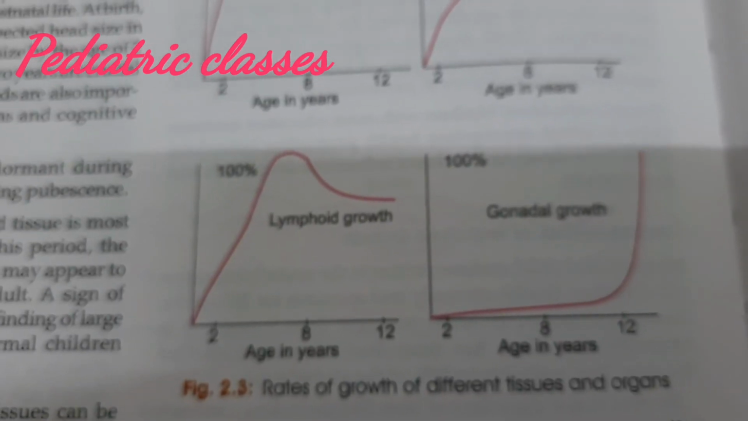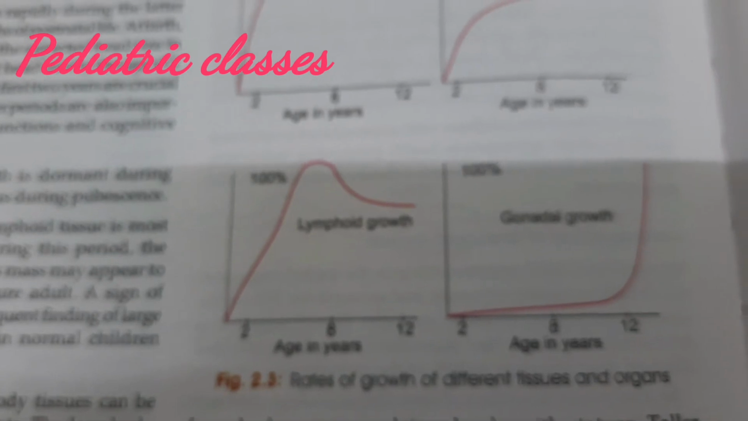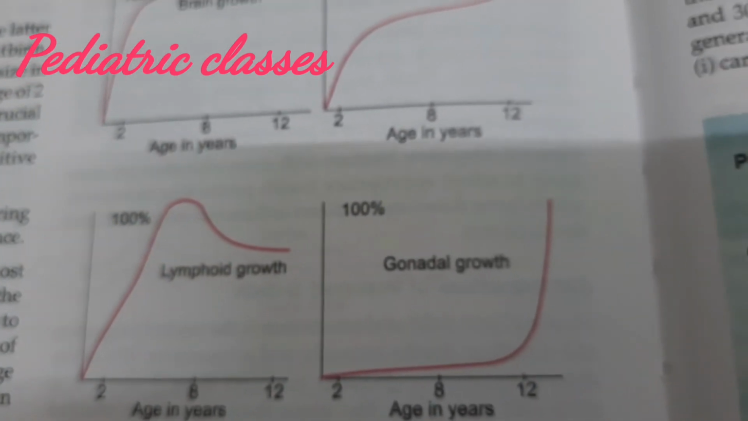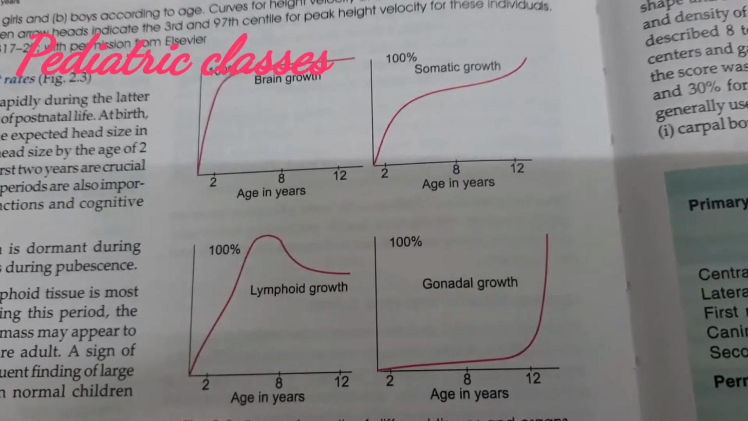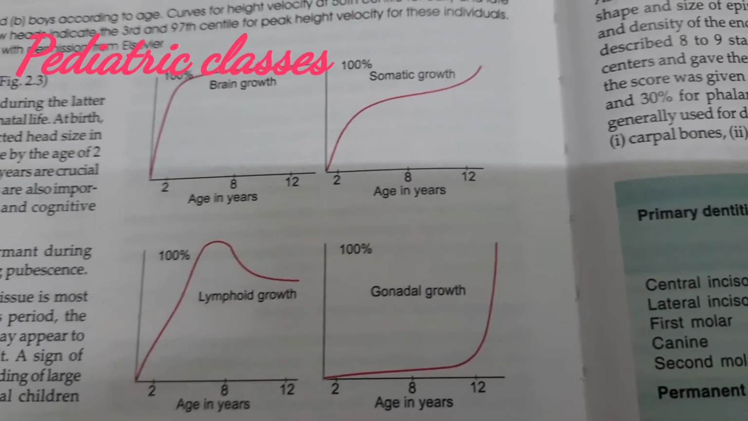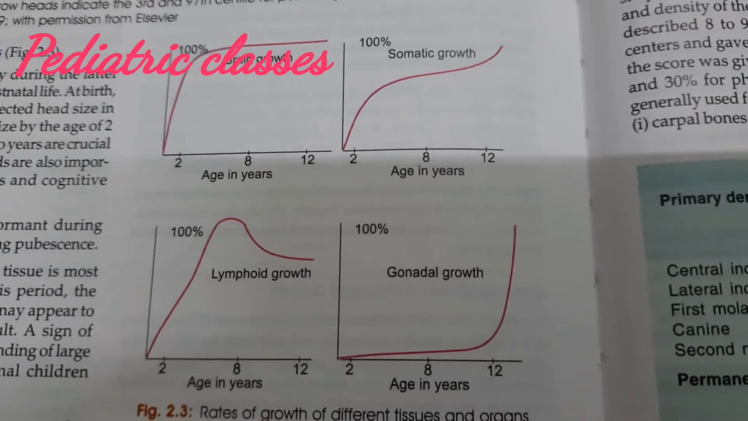And what about the lymphoid growth? Between 4 to 8 years the maximum growth is there, and the gonadal growth happens around 12-13 once puberty starts. The reference for this diagram is OP Ghai only. I have taken it from there. I'm not sure whether the clarity is good, so kindly excuse me if the clarity is less.